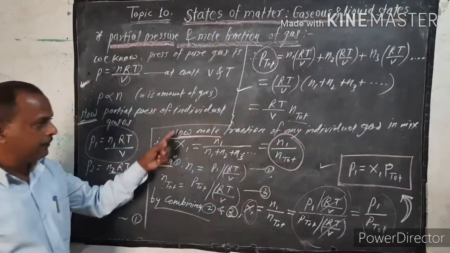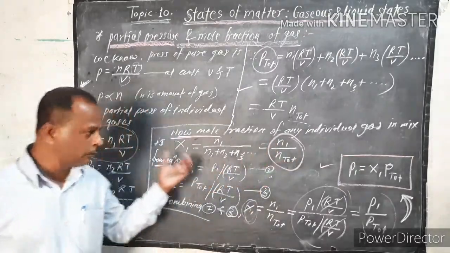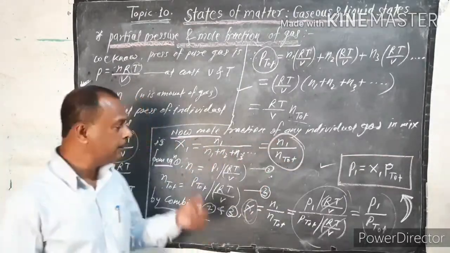Now the next point: the mole fraction of any individual gas. How do you write the mole fraction of an individual gas in a mixture?